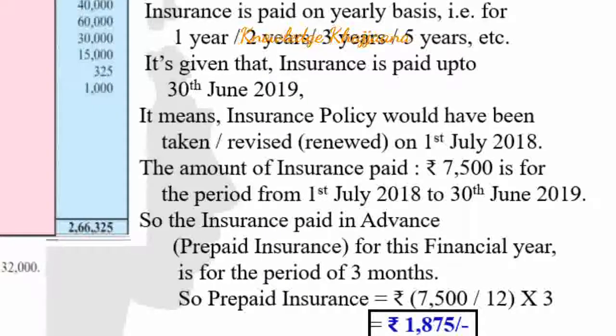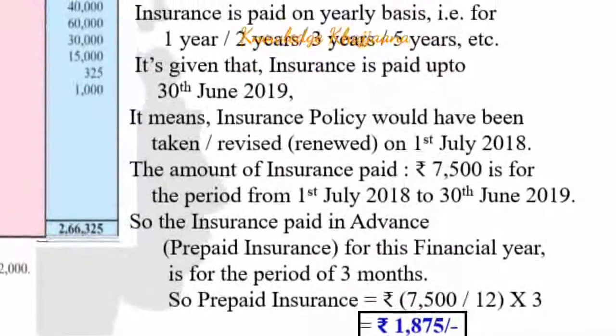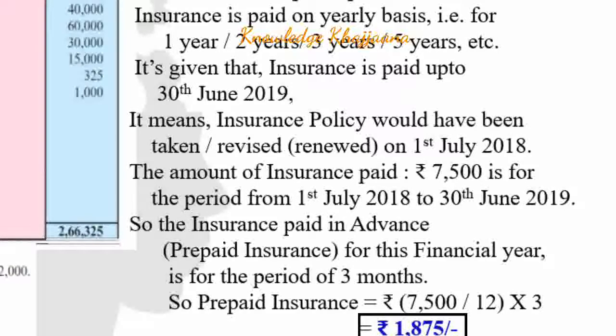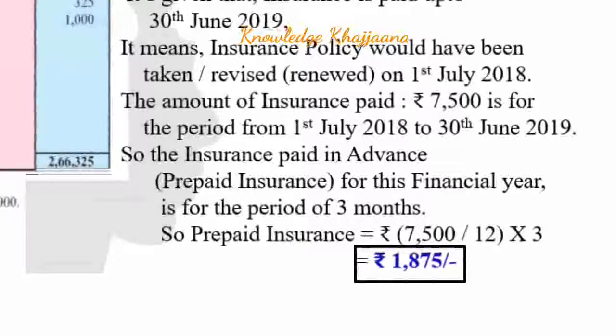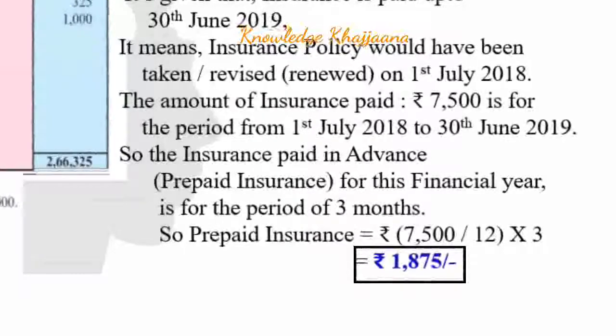The prepaid insurance for this financial year is equal to the insurance paid for 3 months which has not yet expired. Prepaid insurance is equal to rupees 7,500 divided by 12 into 3. What is 12? 12 are the months, and 3 months because the insurance of 3 months has not yet expired.